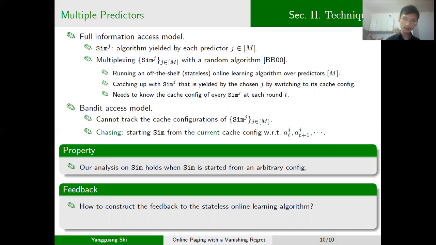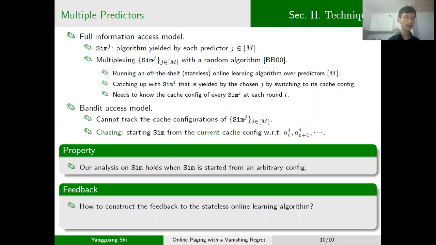This technique works very well because our analysis of sim for the single predictor case holds regardless of our initial cache configuration. Particularly, even if our cache configuration is different from the initial cache configuration of the FitF algorithm, our previous analysis still holds. This property helps us ensure that the chasing procedure works well.